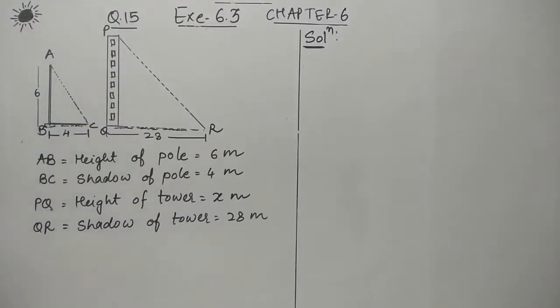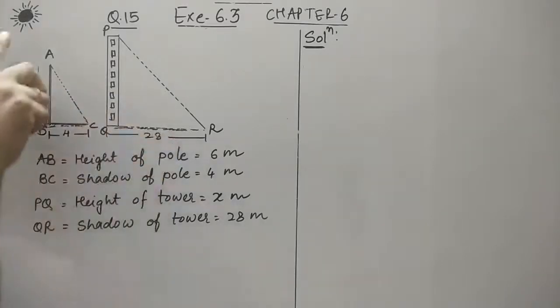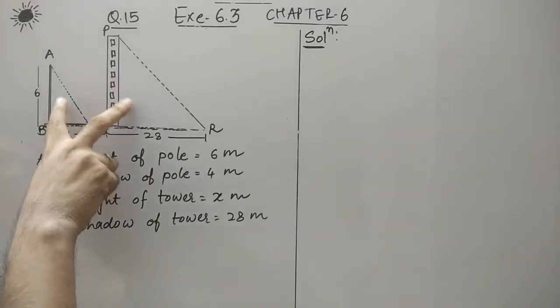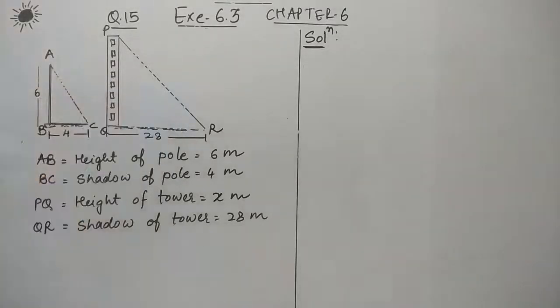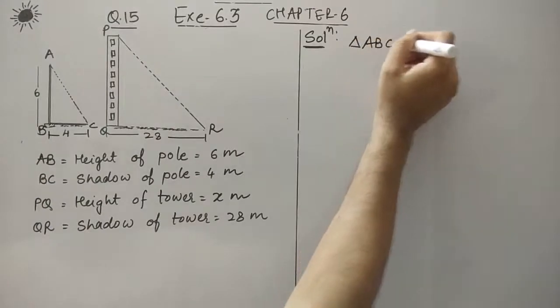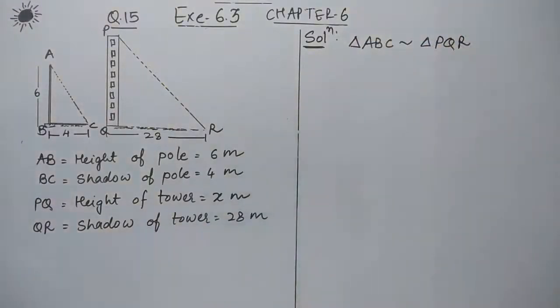Here they have given that they form the shadow at the same time. Whenever the timings are the same, we can come to the conclusion that both the triangles forming here are similar to each other. So we can say that triangle ABC is similar to triangle PQR. Now the question arises why they are similar.